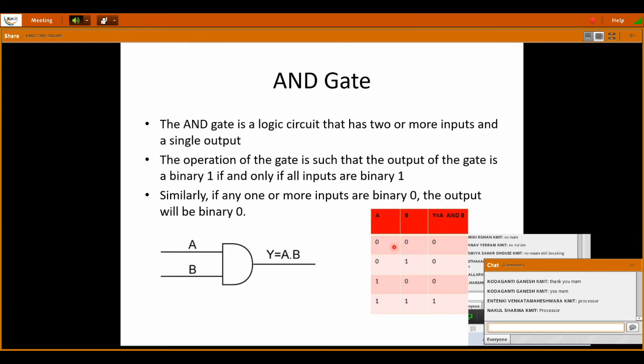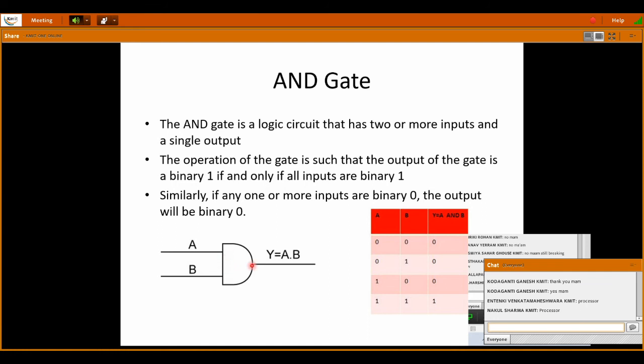So for an AND gate, if any one of the inputs is 0, the output is 0. Same as our multiplication: anything multiplied by 0 is 0. That's all. So 0 into 0, 0. 0 into 1, 0. 1 into 0, 0. 1 into 1, only 1. So this is nothing but a multiplier.